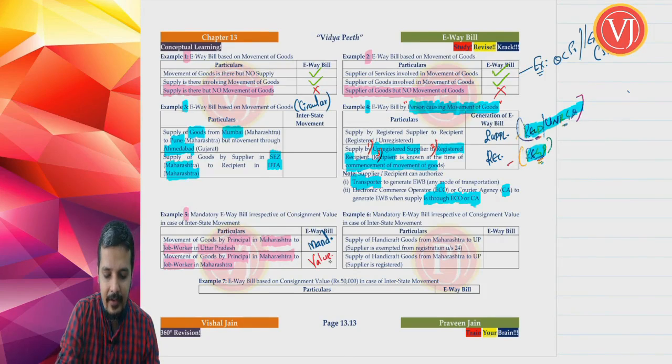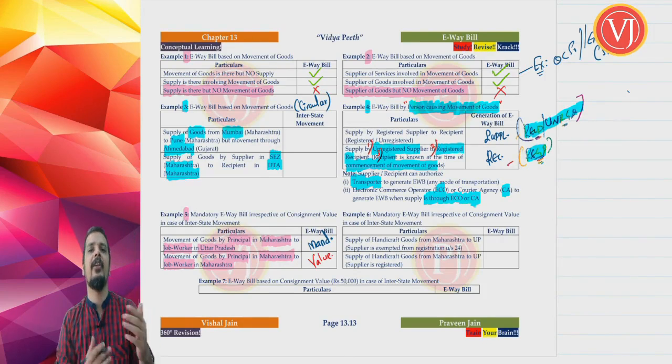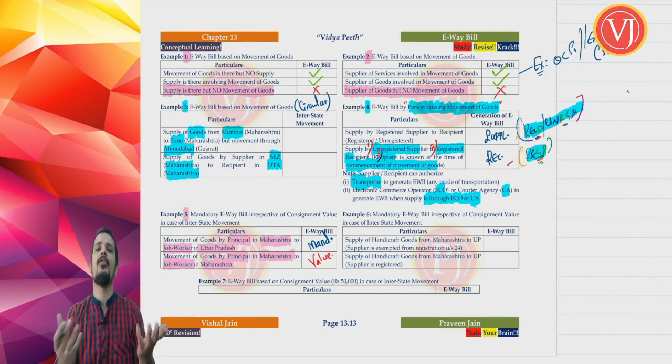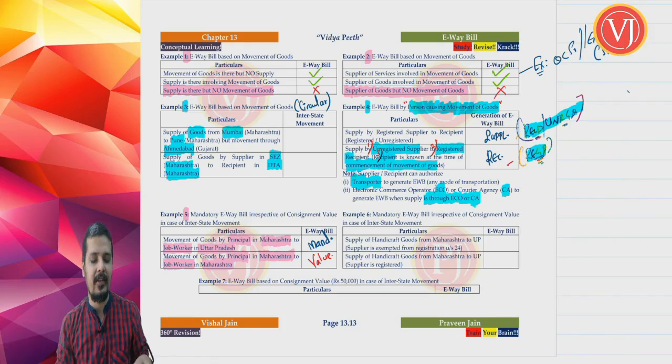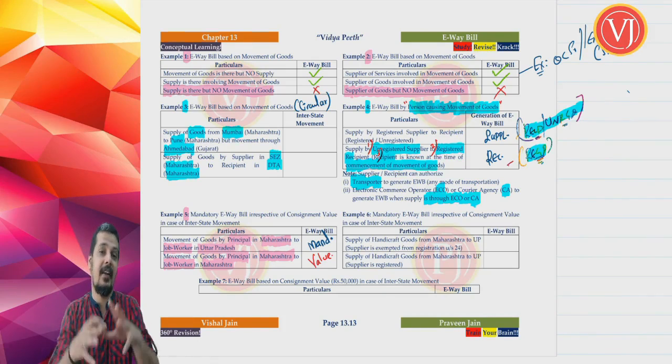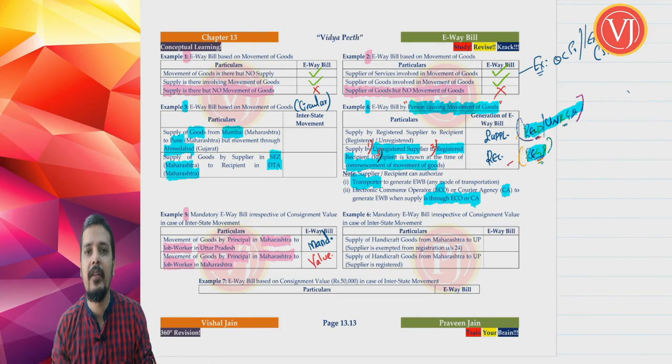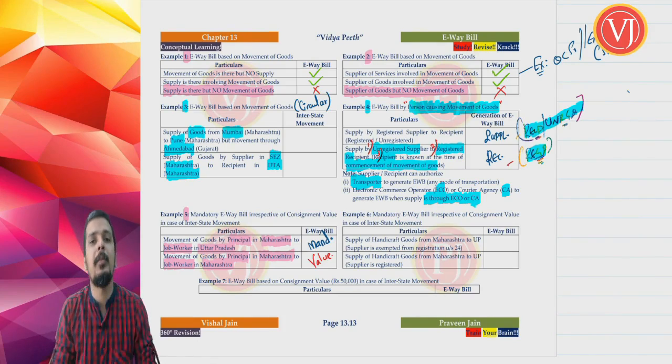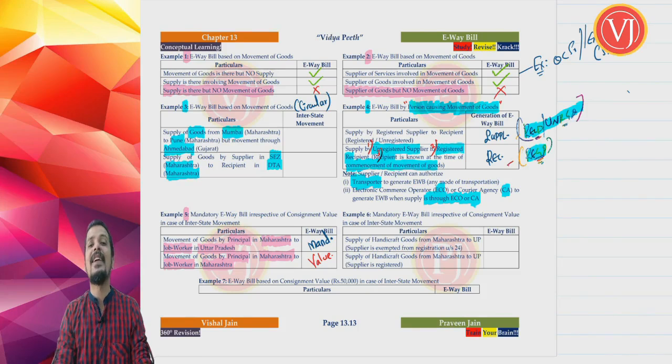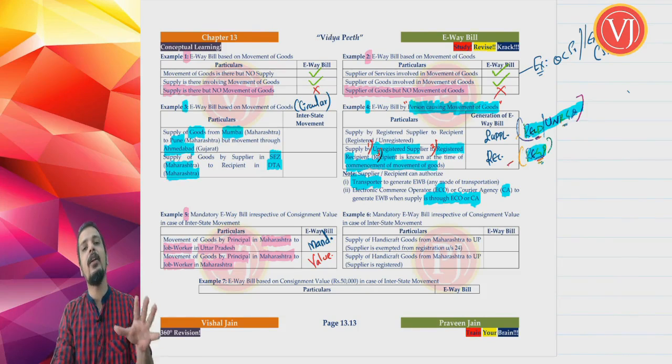When I say it is based on the value, if it is exceeding that value, generate e-waybill. If it is below that value, don't generate e-waybill. And that value will be decided by the state of Maharashtra in this case, because the movement is intrastate within Maharashtra. The point that I want to drive home is, if you are talking about principal in one state to job worker in another state, don't see the value of the fabric which is being sent by the principal to job worker.